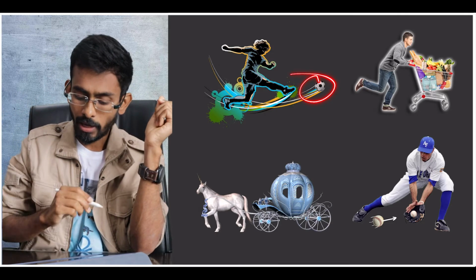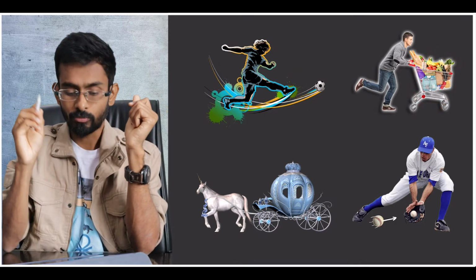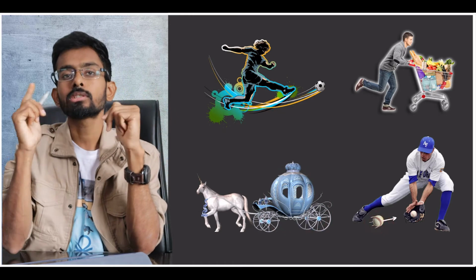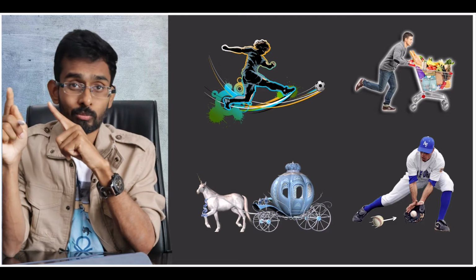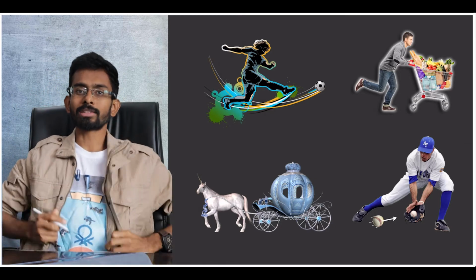Here we said that the ball has changed its state of motion. Here the basket has changed its state of motion. Here the cart has changed its state of motion. Here the ball has changed its state of motion. What do we actually mean by change in state of motion? Just pause the video and try to think, guys. Try to get your answers.